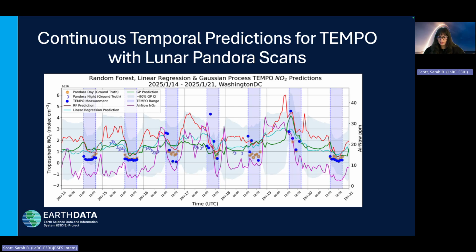So provided the input parameters previously listed, we predict over a joint missing data task to get predictions at night, as well as during one of TEMPO's special operation missions, where the satellite performed high frequency scans over the wildfire event in January 2025, which was over California in the United States.